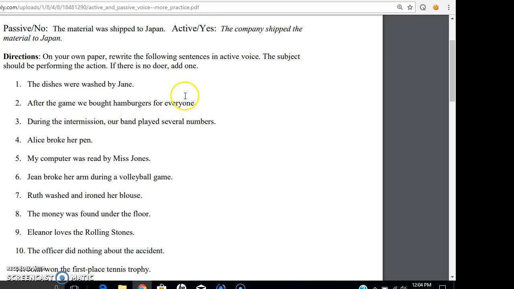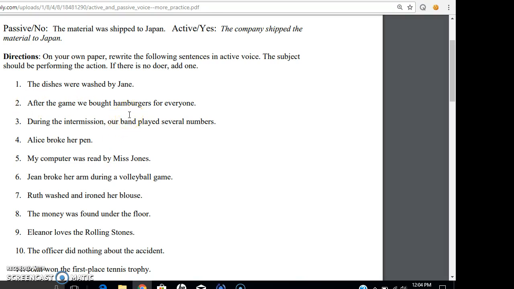Now, I did release the quiz that you took on, when were we even there? Tuesday? I did release that for you so that you can go back in and retake it and see how the questions were worded. That's very, very similar to what your test will look like. You'll have 30 total questions, but you have to determine if the sentences are written in active voice or in passive voice, and then some of them you have to rewrite. But let's start with this.